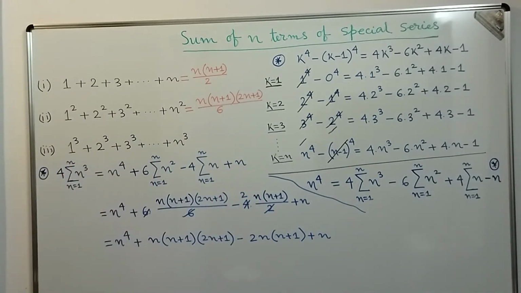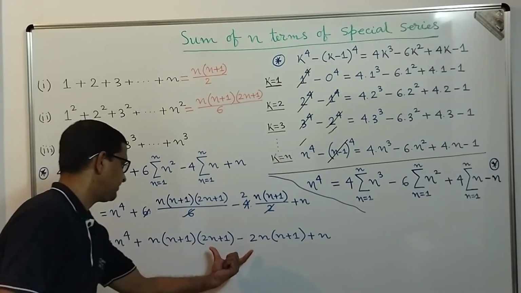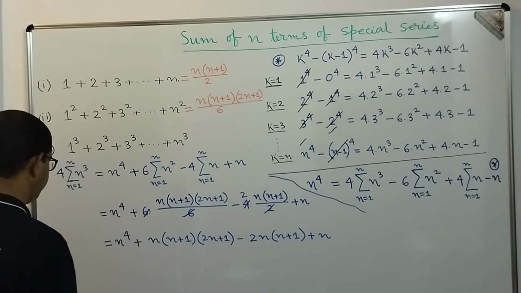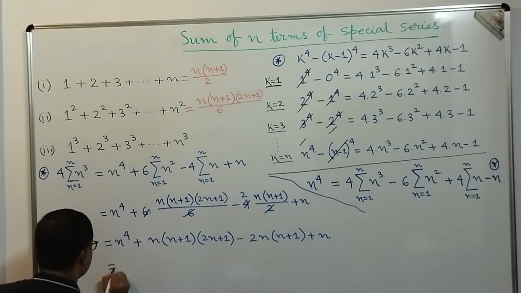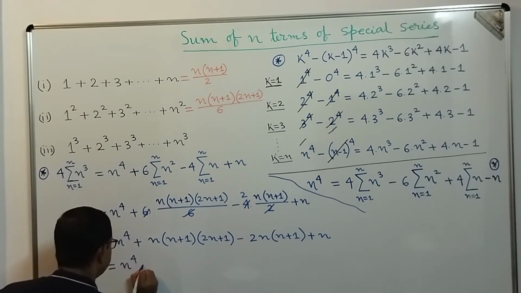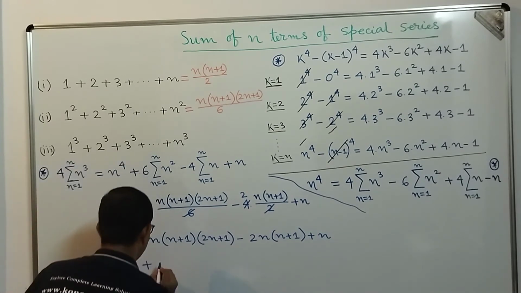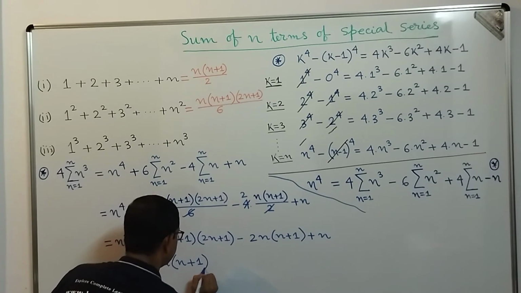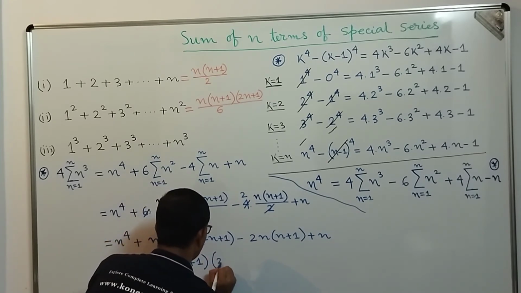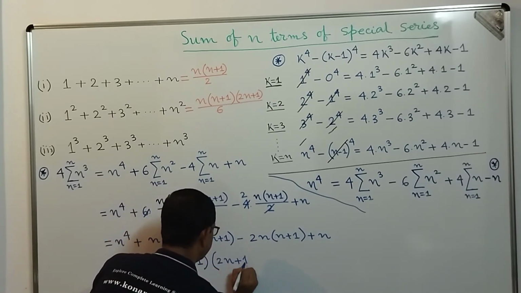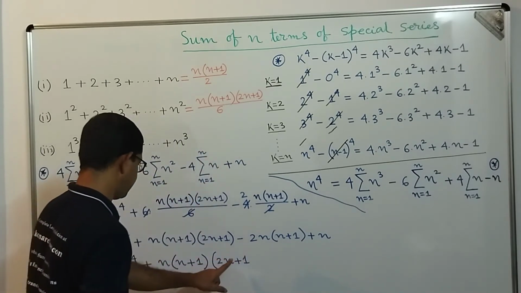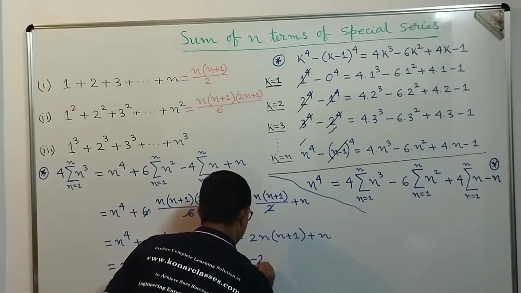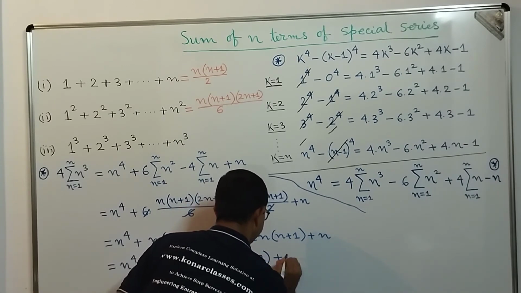So now let's simplify. We will take these two terms, and from these two terms we can take n into n plus 1 common. So what we get here, dear students, is n to the power 4 plus n into n plus 1, we take common, then what we get here is 2n plus 1 minus 2, plus n.